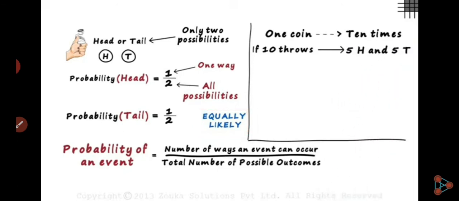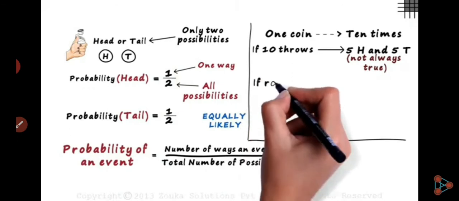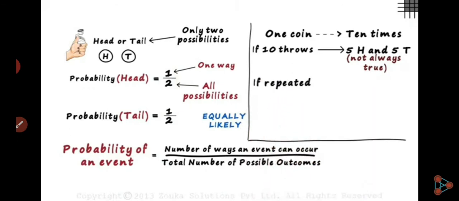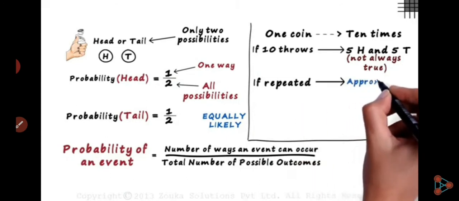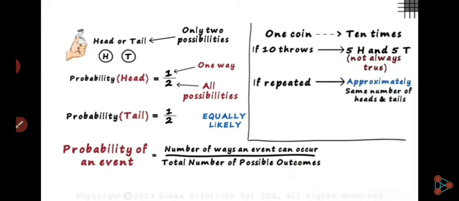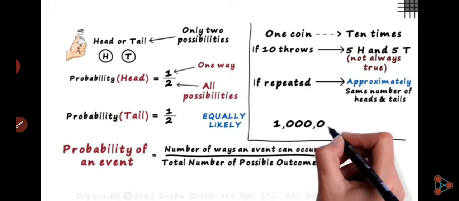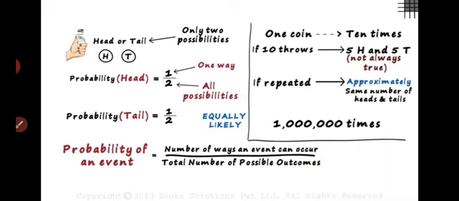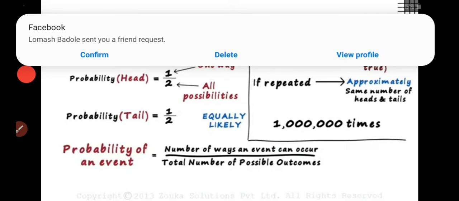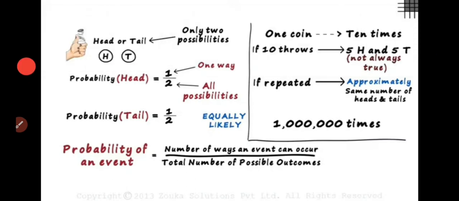5 heads and 5 tails, is that always true? Then 6 heads and 4 tails, it's not true. Anything will be possible, 9 heads, or all 10 tails. If repeated, then the approximate value means the same number of heads and tails is not possible. If you do it 1000 times or 1 lakh times, it is not possible to get the same outcomes.